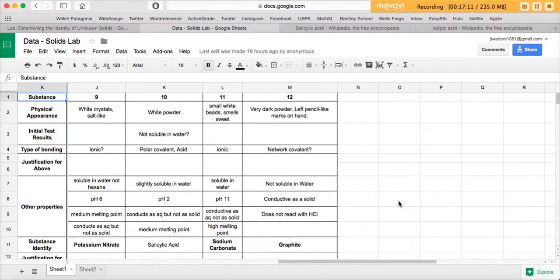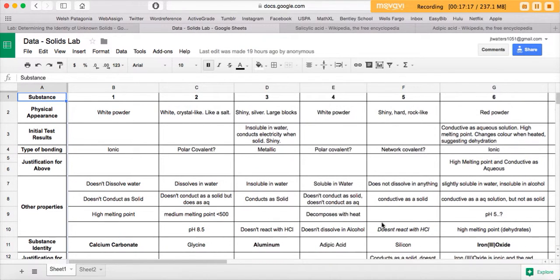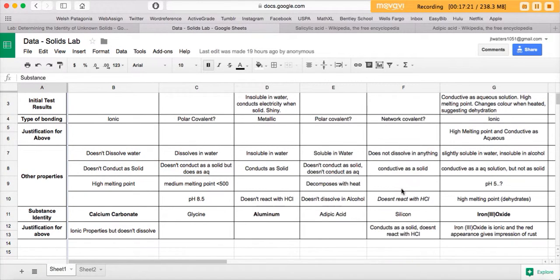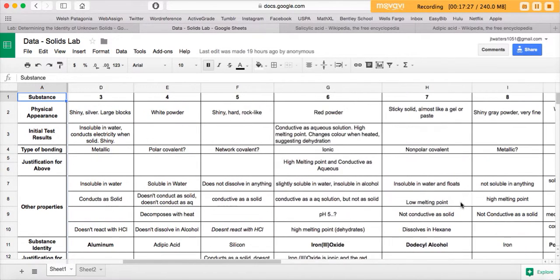where's number 8? Oh. So for this one, we did not test the melting point for some reason, which is kind of oh, where am I? Here we go. 7, sorry. No, 5, I'm on 5.